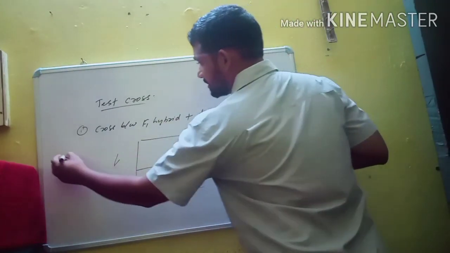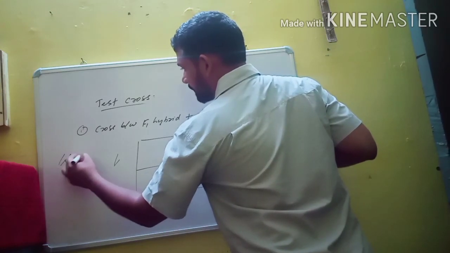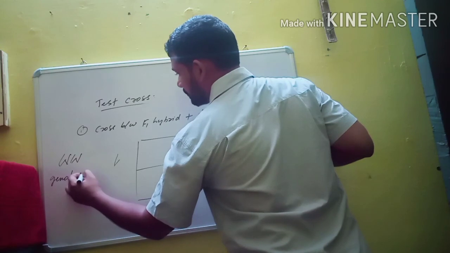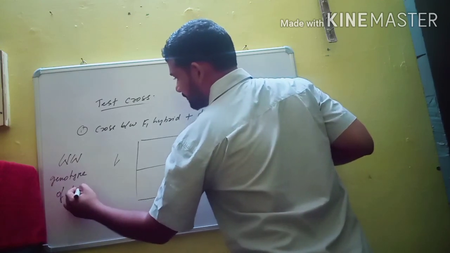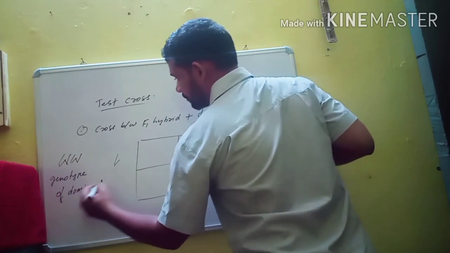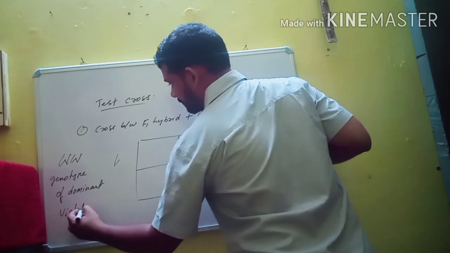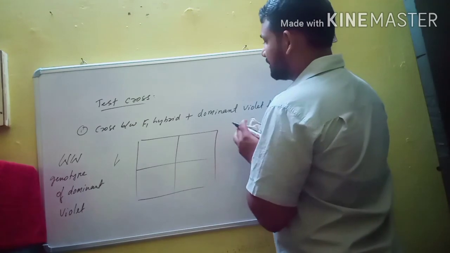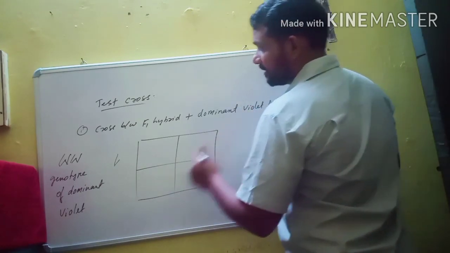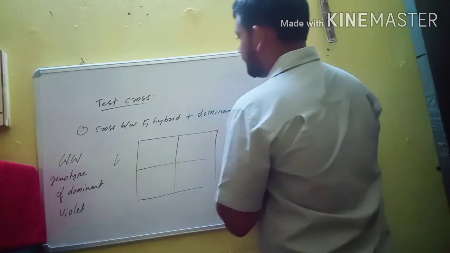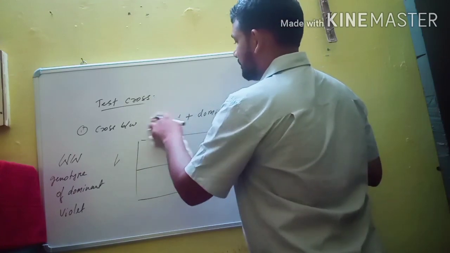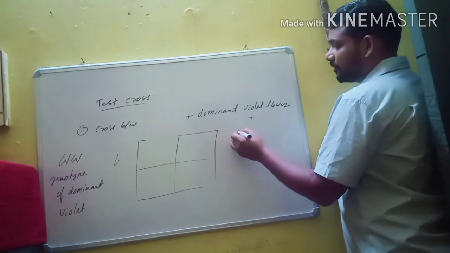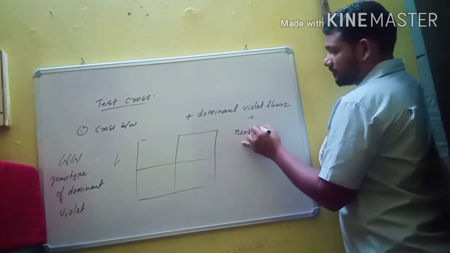So this is the genotype of the dominant violet flower. In the first possibility, the cross is between the dominant violet flower and the pure recessive white flower.